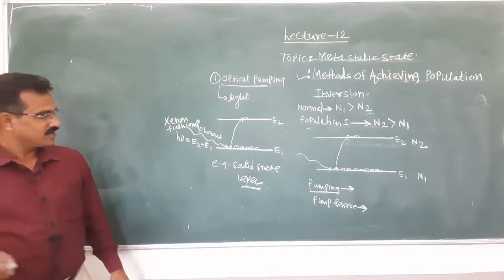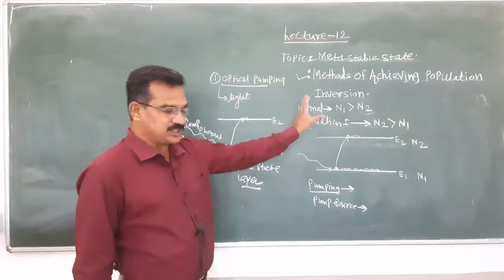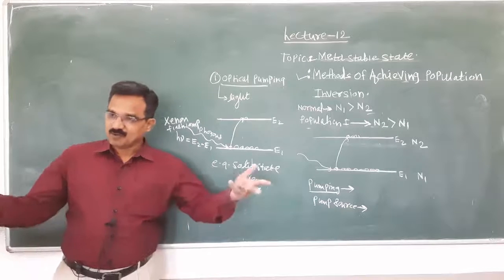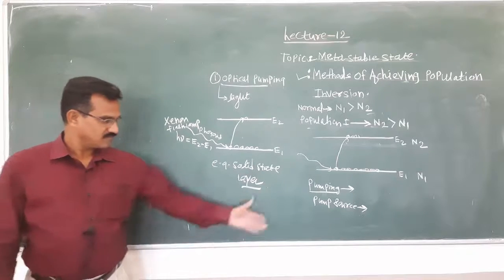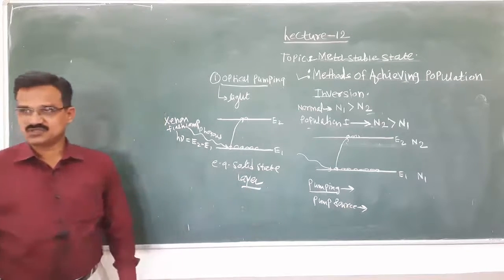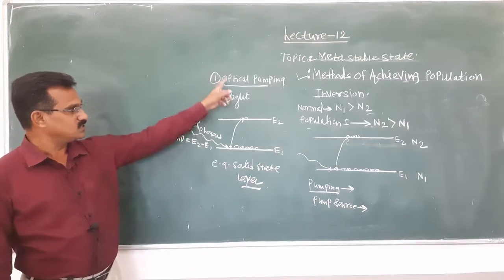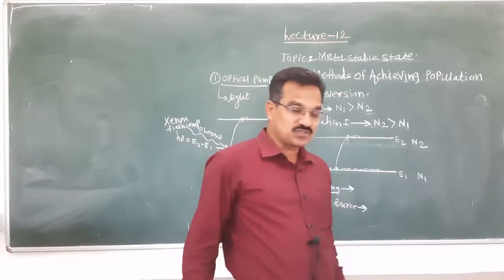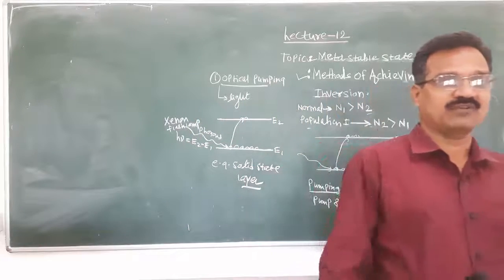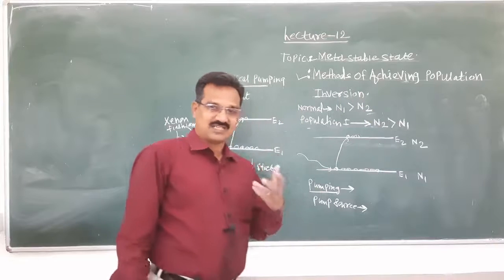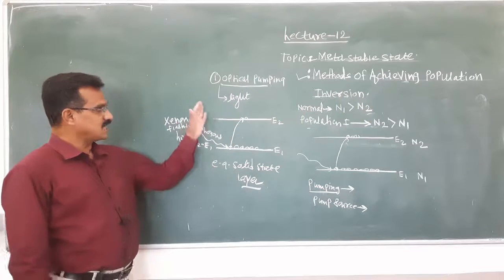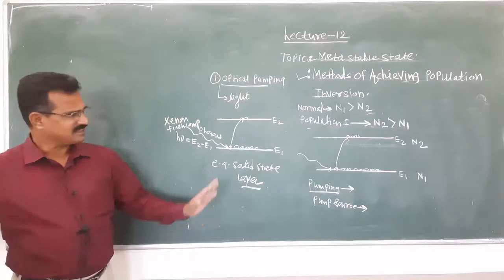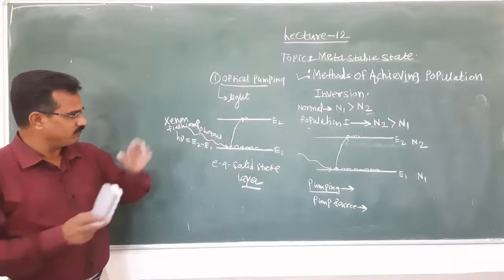You remember, for achieving population inversion, depending upon the laser medium, different pump sources are used. Out of that, the first method is optical pumping, in which the pump source is light obtained from the xenon flash lamp, and such optical pumping is used in solid state lasers. Remember, this is all about optical pumping.